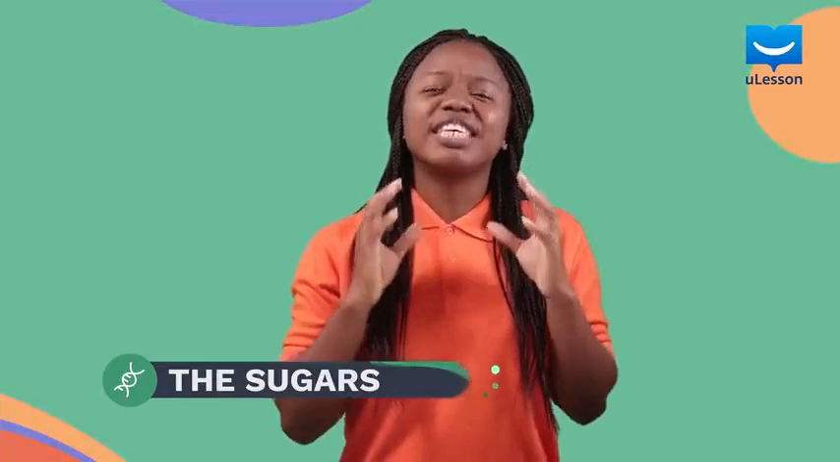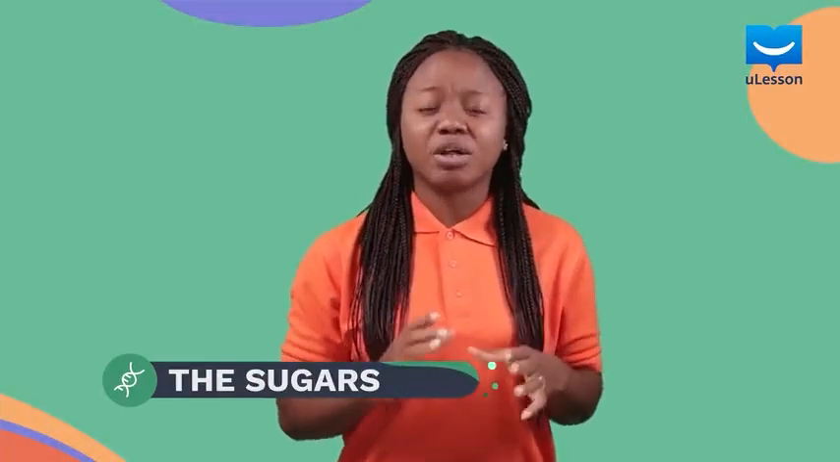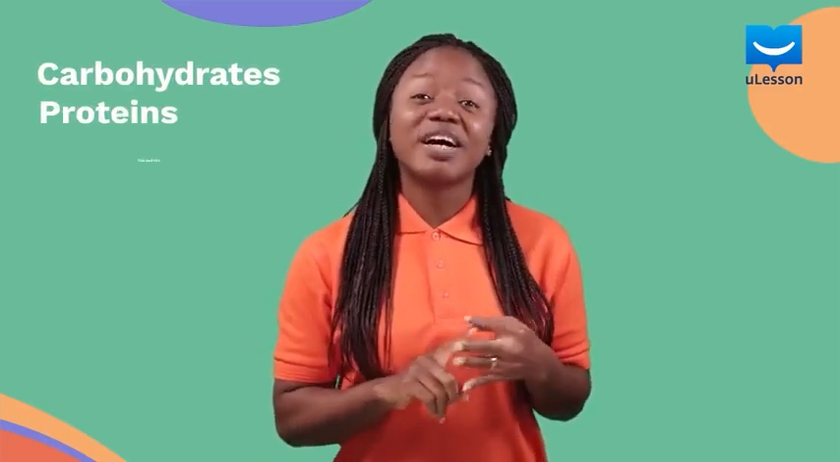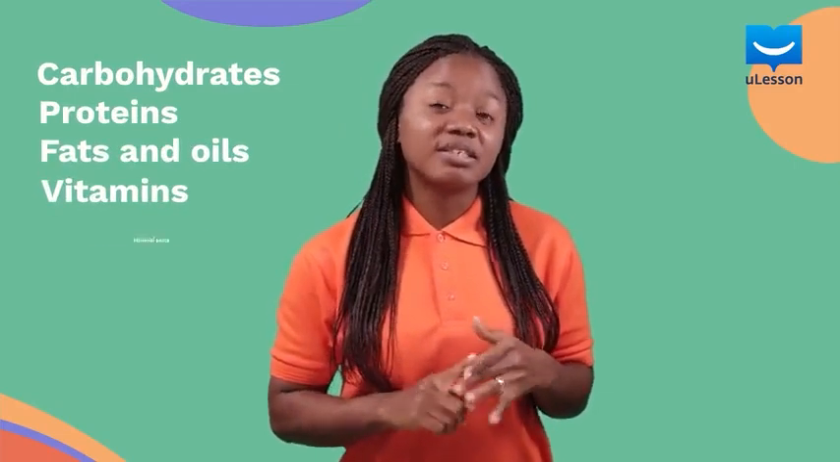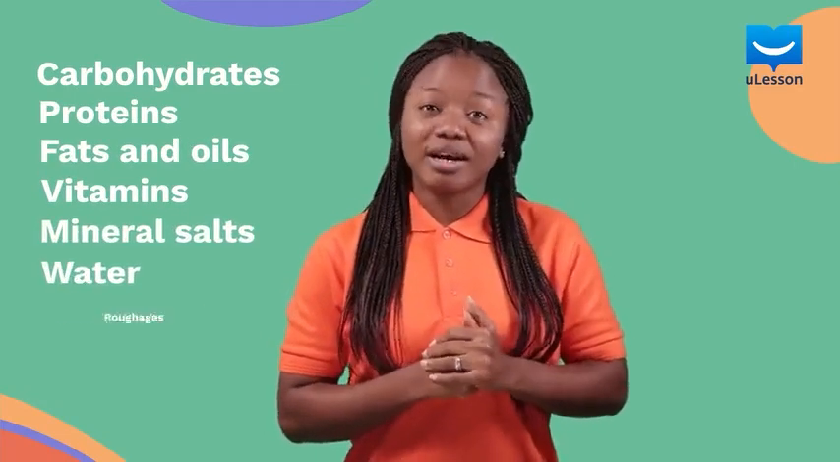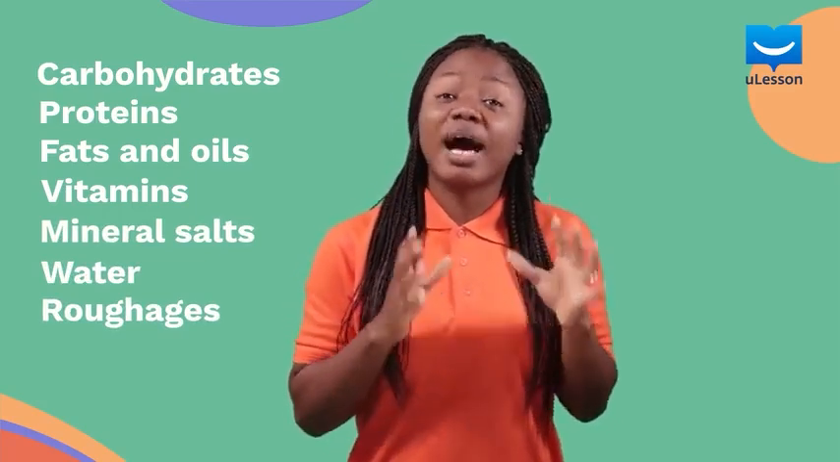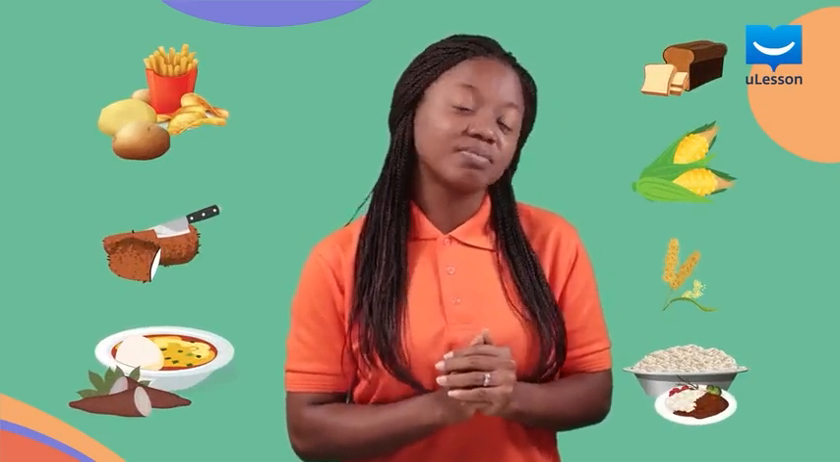Hi there. In the last lesson, we said that all foods eaten or taken in by an animal can be classified or divided into 7 groups of food substances. These include carbohydrates, proteins, fats and oils, vitamins, mineral salts, water, and roughages. In this lesson, we'll be discussing carbohydrates in detail. I am sure you must have heard of carbohydrates before. Can you list some food substances that are carbohydrates?